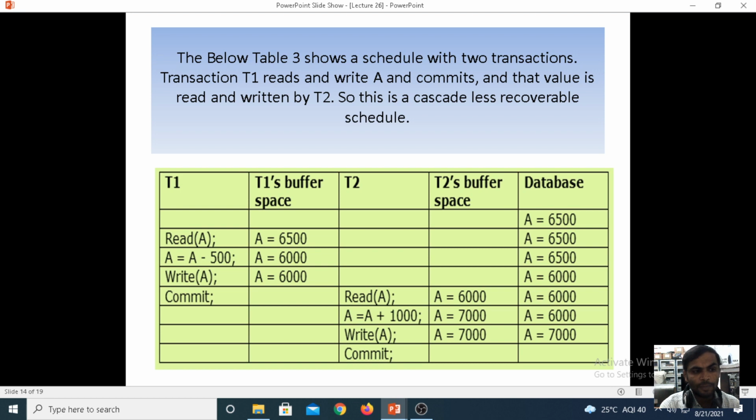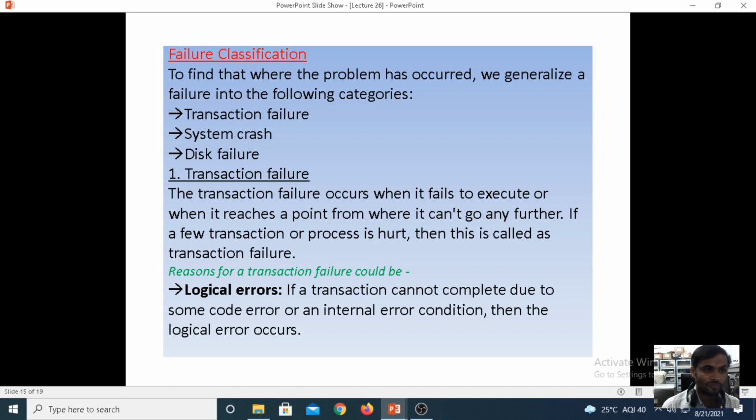When you make the commitment under the T1 transaction, and after that you go to the T2 commitment, if a failure occurs, then we go for cascading recovery, that is, cascadeless recoverable with the help of cascading. When you perform the T1 read and write operations, you go for the commitment. Then coming to T2, after the read and write operations, we go for the final commitment. Then we can call it a cascadeless recoverable schedule.